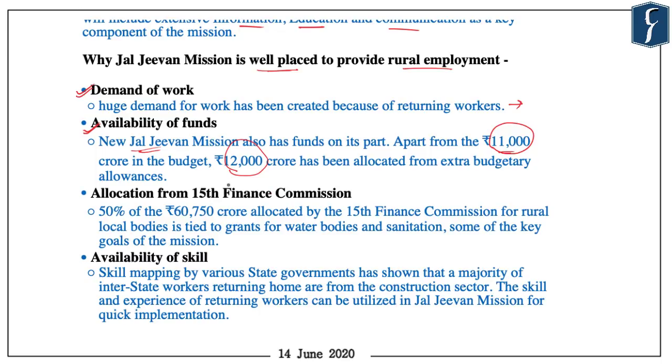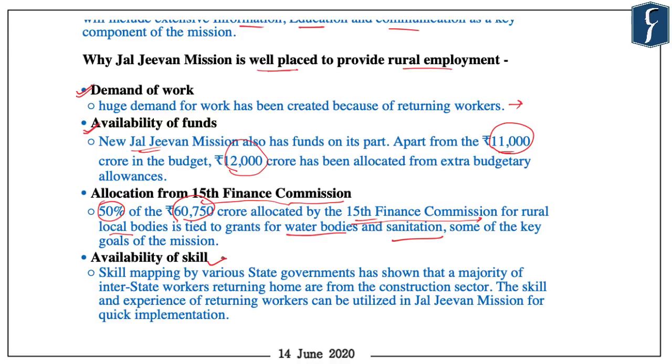Then one of the conditions put forth by the 15th Finance Commission comes very handy for Jal Jeevan Mission. If you remember the recommendations of the 15th Finance Commission, it allocated 60,000 crores for rural local bodies. But half of that amount was conditional, and that condition was taking steps toward restoration of water bodies and sanitation, mainly Swachh Bharat. So this will work in favor of Jal Jeevan Mission.